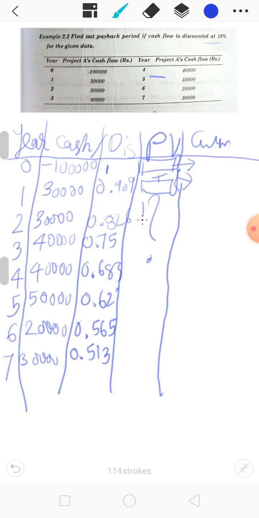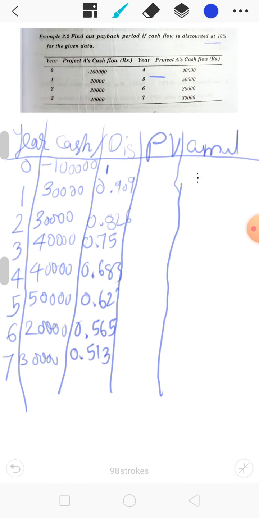Then for the third, the total of all three values we write here. So till we get a positive cumulative value we keep on adding, in order to find the payback period.